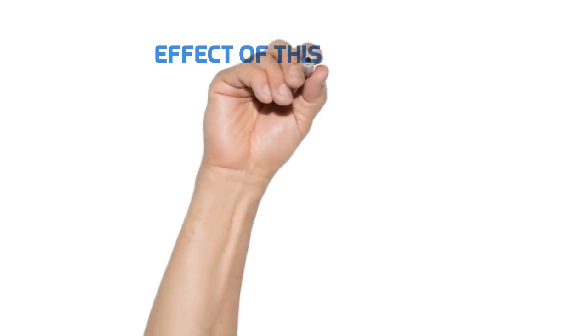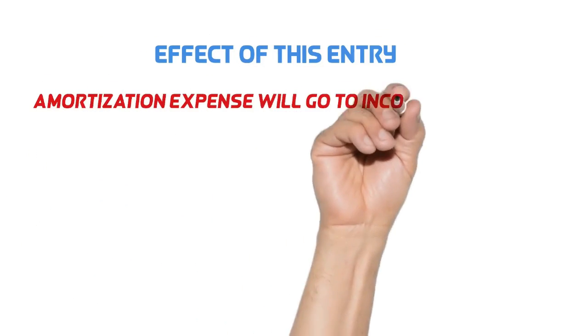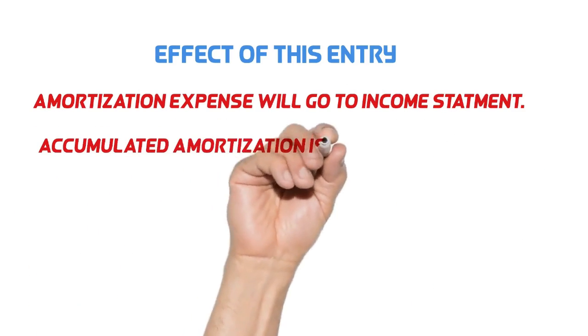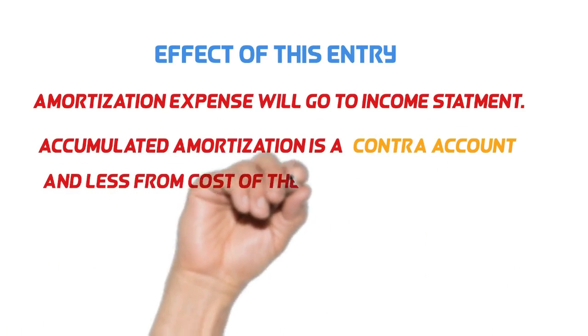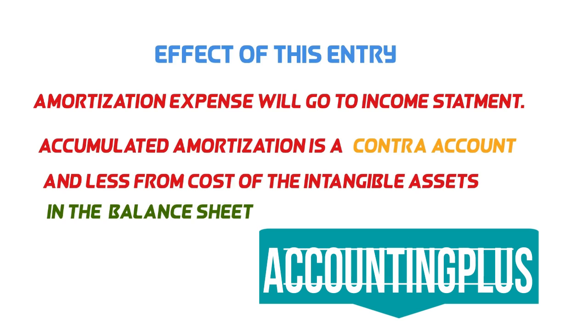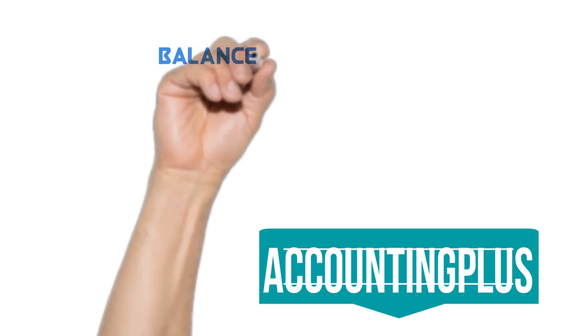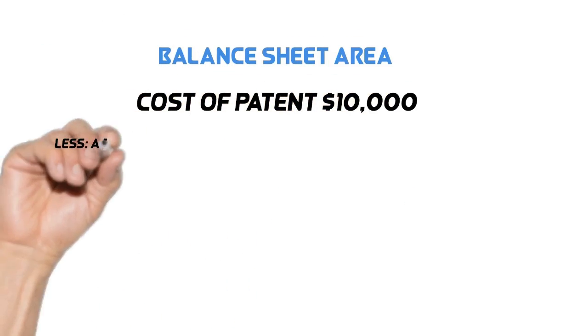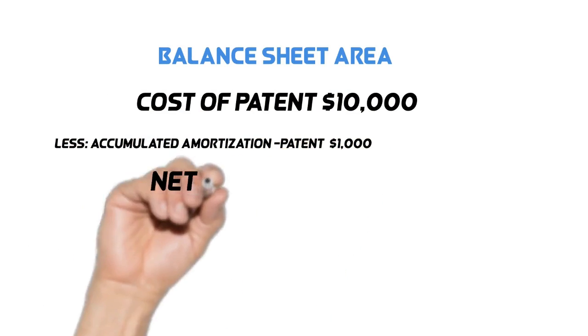The amortization expense will go to the income statement and reduce the income of the company. The accumulated amortization will go to the balance sheet as a contra account and is subtracted from the cost of the intangible assets. Let me show you the presentation of intangible assets in the balance sheet.